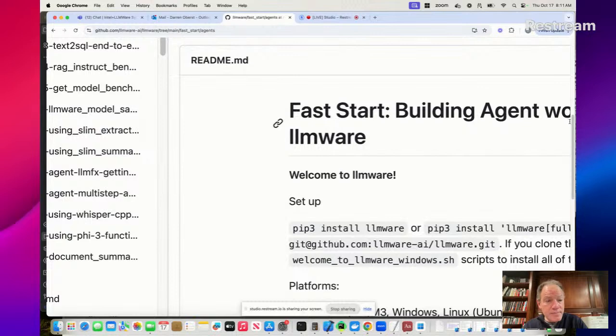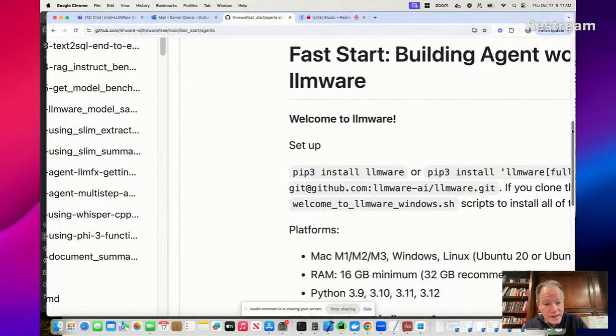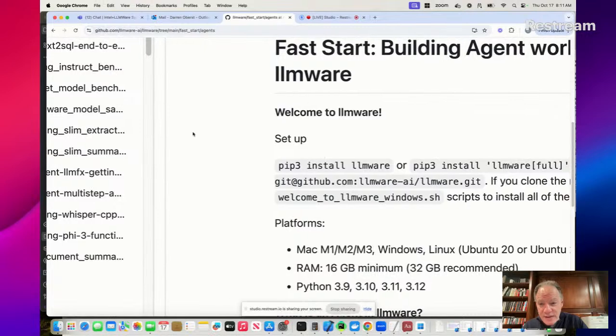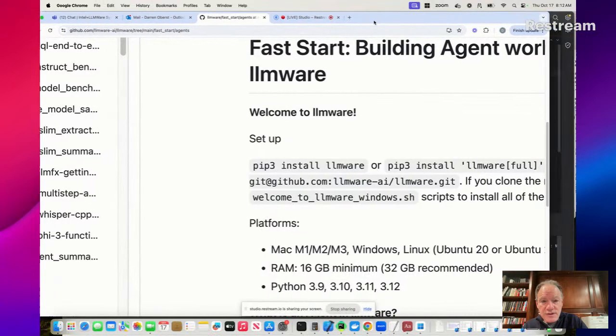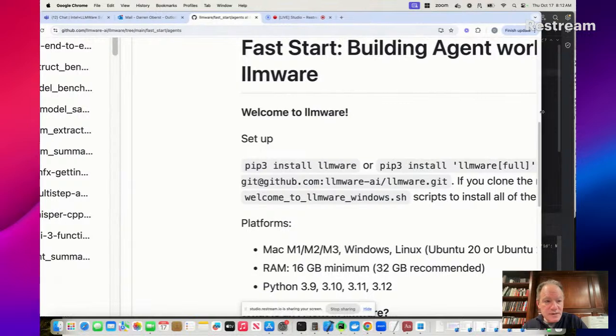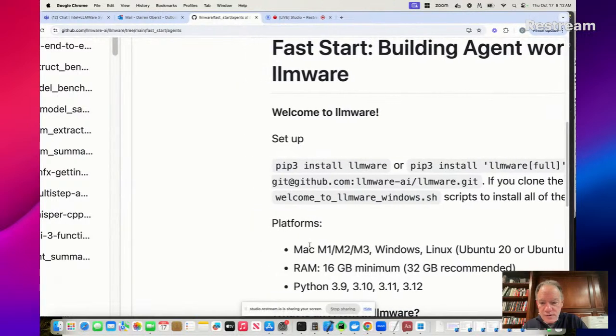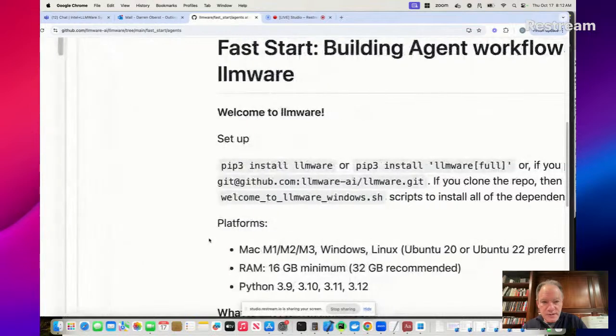Now, if you've not yet done this already, how do you get started with LLMWare? And I'm going to try to move the screen a little. I don't know if you can see it, so give me just a second. Okay, hopefully that's pretty clear. There we go.